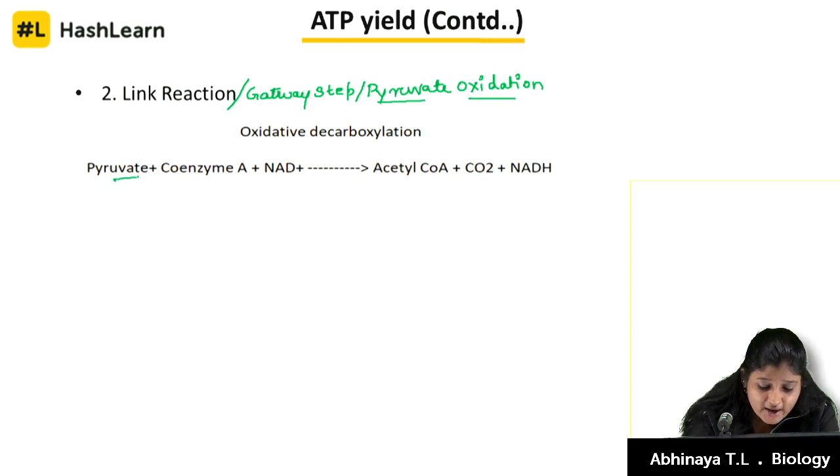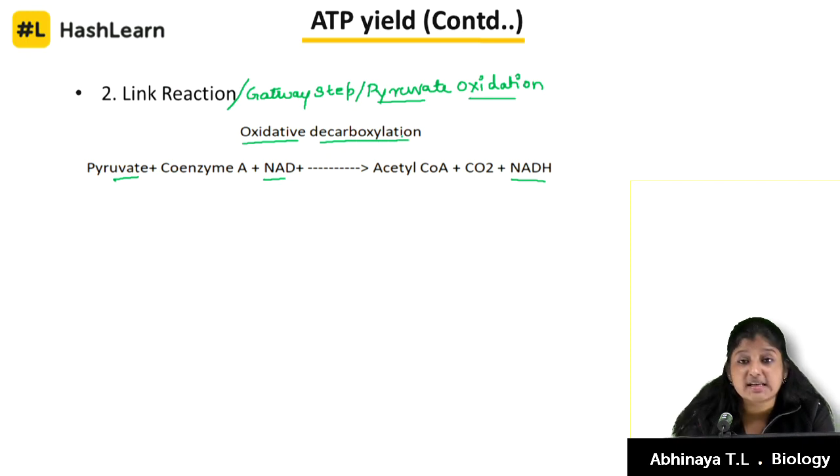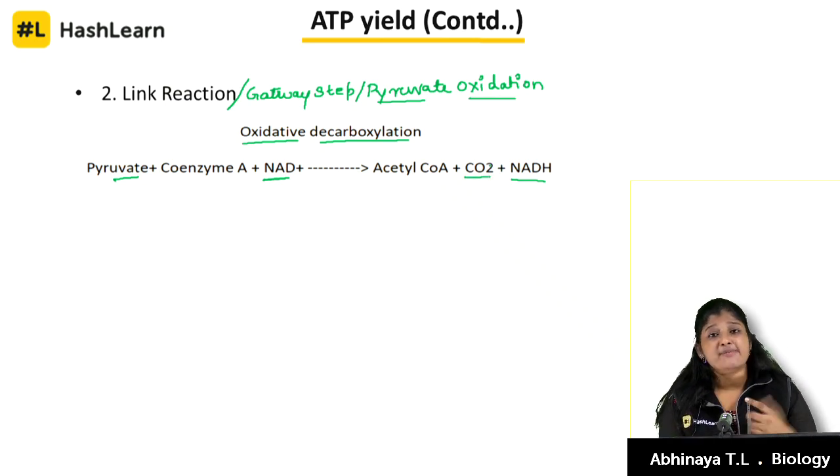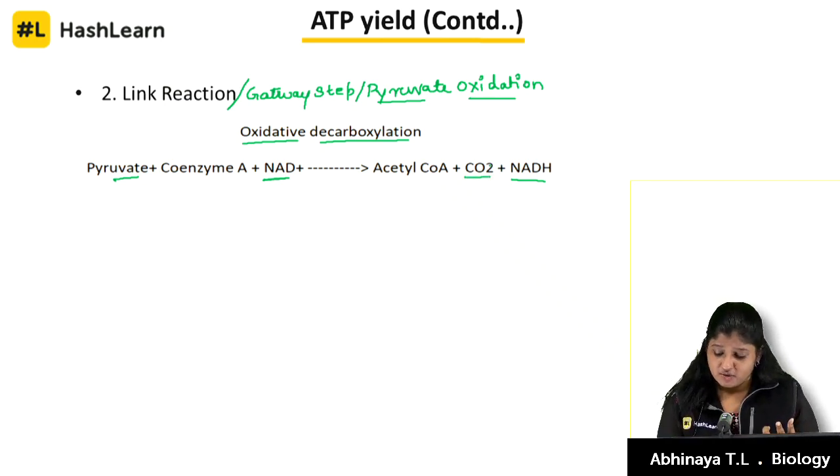Because pyruvate is undergoing what? Oxidation. That's where the NADH molecule is formed. This is also called oxidative decarboxylation, because there is oxidation taking place. This is the step where carbon dioxide is also removed. I keep repeating this because many important NEET questions come on this link reaction. Which is the reaction that has undergone oxidative decarboxylation, where there is release of carbon dioxide.